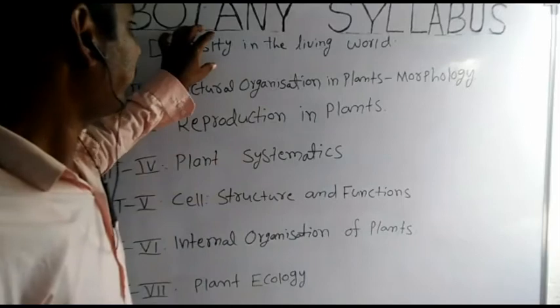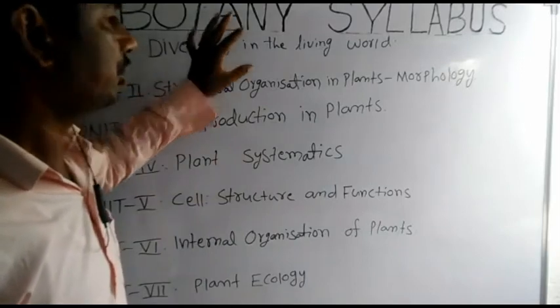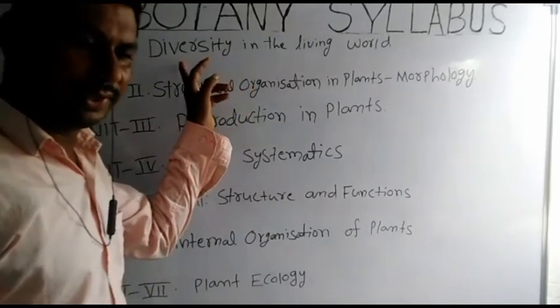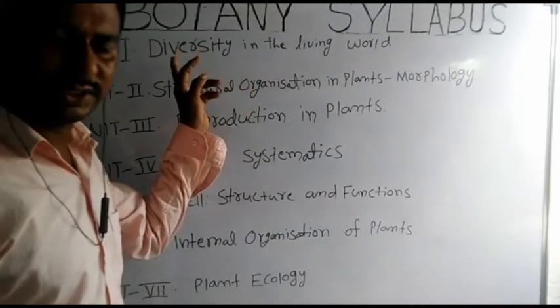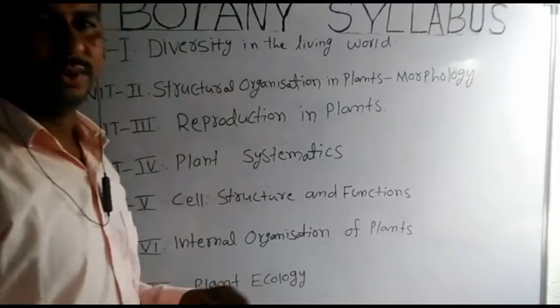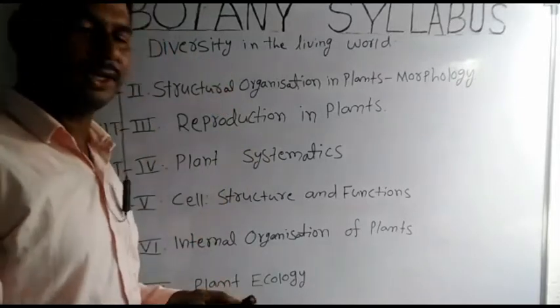So, the first unit has 4 chapters. First chapter name is the living world. Biological classification is the second chapter. Third chapter name is science of plants. Fourth chapter name is plant kingdom.